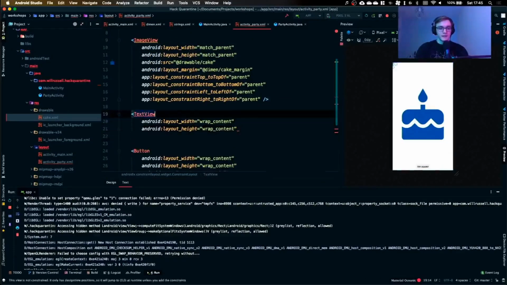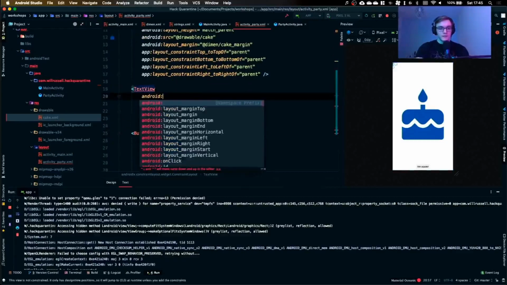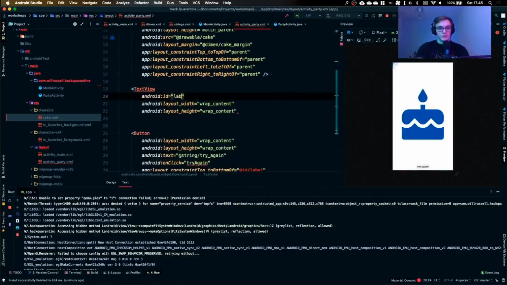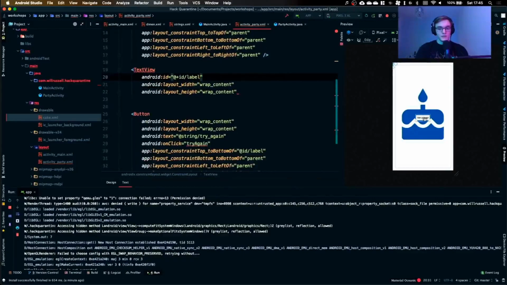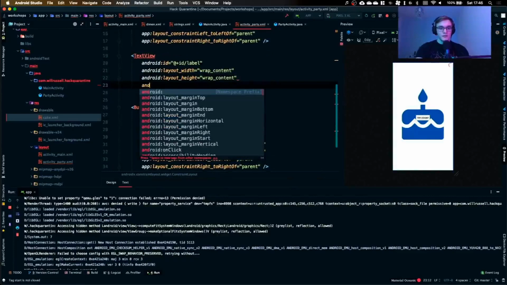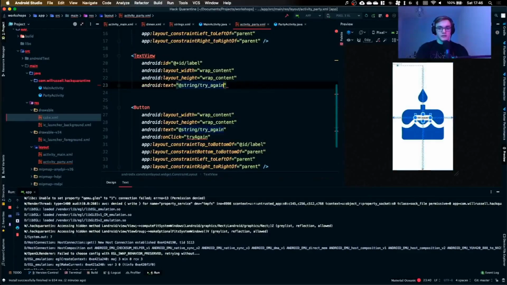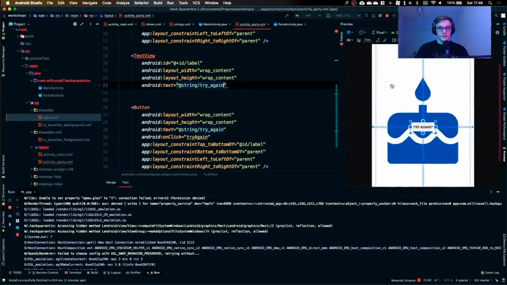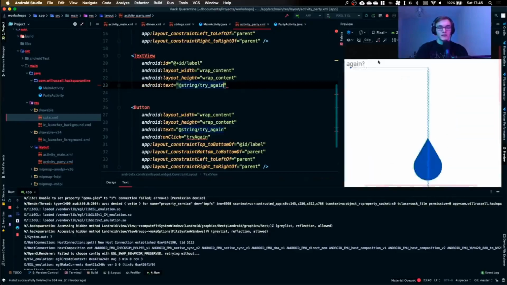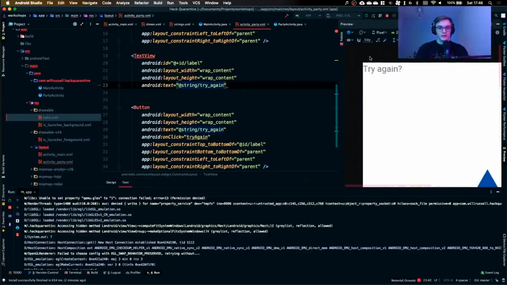I'm going to give this an ID of label, and now it knows what I want. It's put the button right in the middle there. And then after this, I'm going to tell it what to say. So you can do text, and I've got a try again text box, and you can see a text label, text string, let's call it, right at the top here. It just says try again.